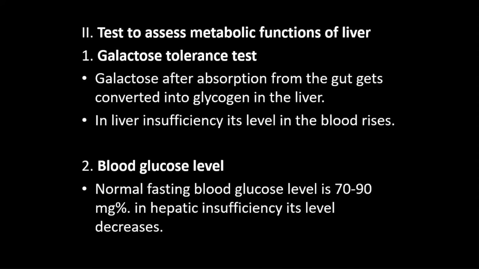If there is liver insufficiency, then its level in the blood rises, because all the galactose is not converted into glycogen. So galactose concentration rises in the blood.